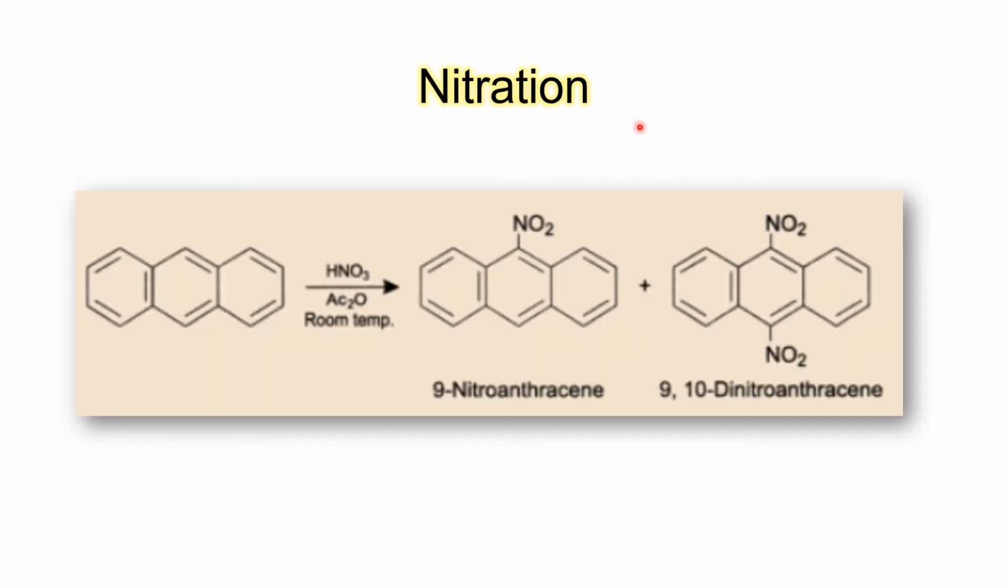In case of nitration also, when anthracene is reacted with nitric acid, we get 9-nitroanthracene as a major product as well as 9,10-dinitroanthracene.